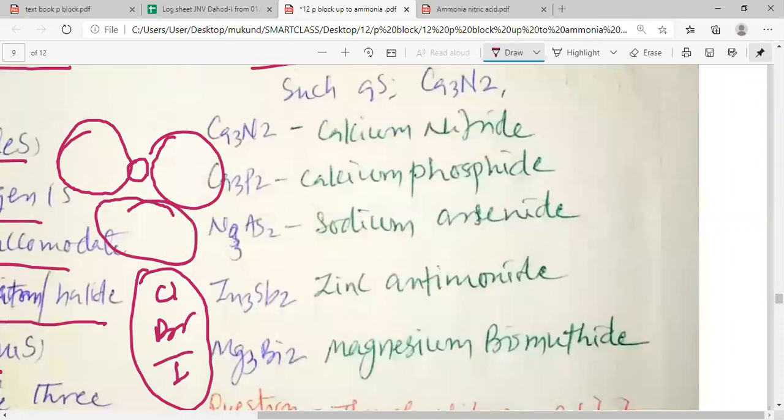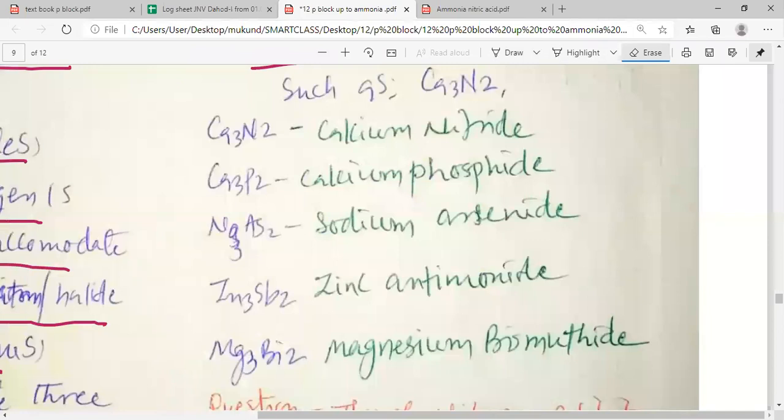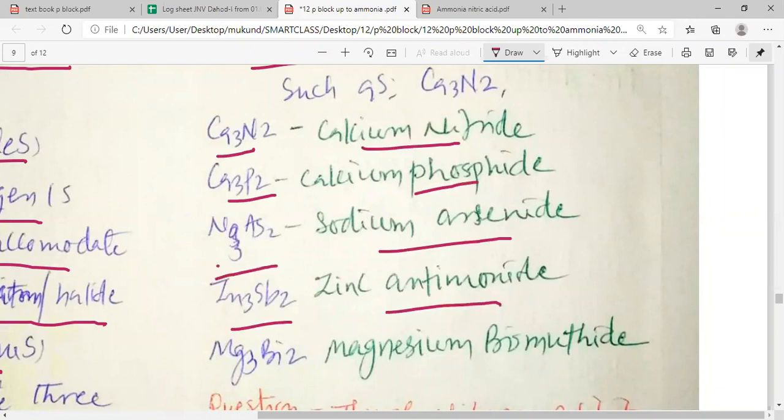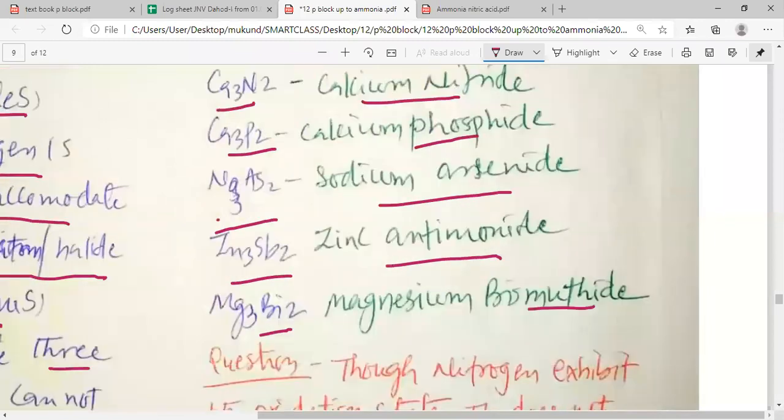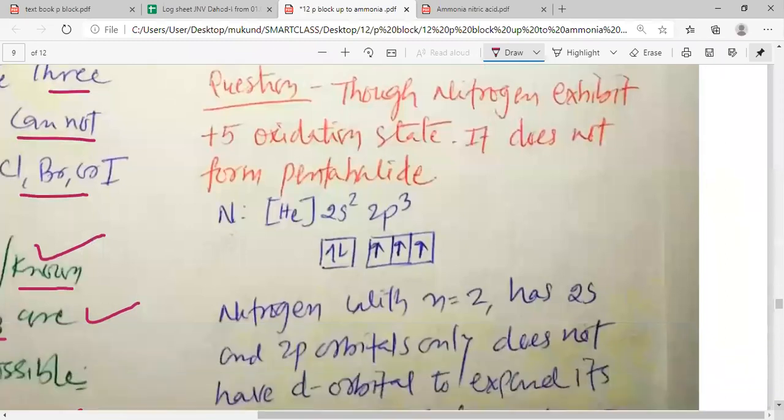For example, if we look, my dear students, we would come to know that calcium forms calcium nitride, calcium phosphide, sodium forms sodium arsenide, zinc forms zinc antimonide, magnesium forms magnesium bismuthide. So you can see that Bi also makes -3 oxidation state in bismuthide kind of compounds. Now we have a question to study. Let us answer this question.